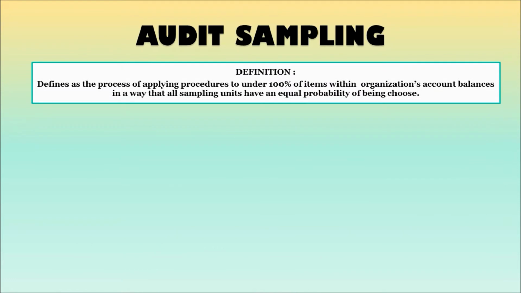Next is audit sampling. Audit sampling is the process of applying procedures to less than 100% of items within an account balance or class of transactions such that all the sampling units have an equal chance of selection. This enables the auditor to obtain and evaluate audit evidence about some characteristics of the items selected.